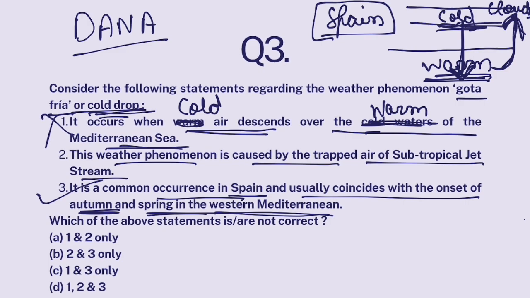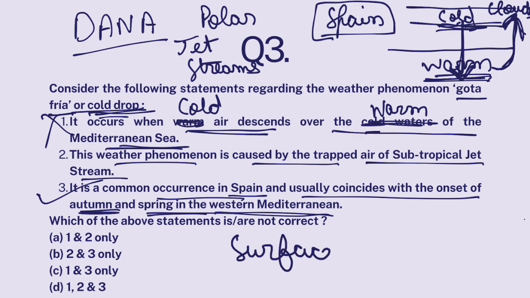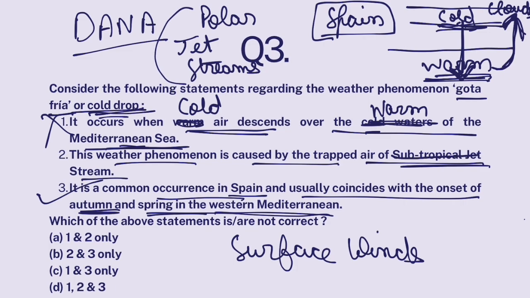Now, where does cold air come from? So this cold air actually comes from polar jet stream. Jet streams are winds blowing in the upper altitudes. Okay, so there are 2 types of winds. One are called surface winds, which blow closer to the ground. But in the upper layers of the atmosphere, there are also winds which are called jet streams. Now, there are 2 types of jet streams, polar jet streams and subtropical jet streams. Okay, this cold air which descends on Mediterranean Sea comes from polar jet streams, not subtropical jet streams, because subtropical jet streams are a little warmer. Okay, so only 3 is correct.